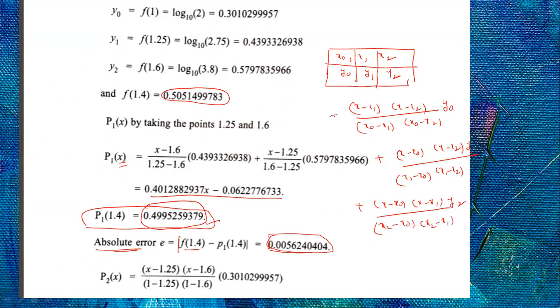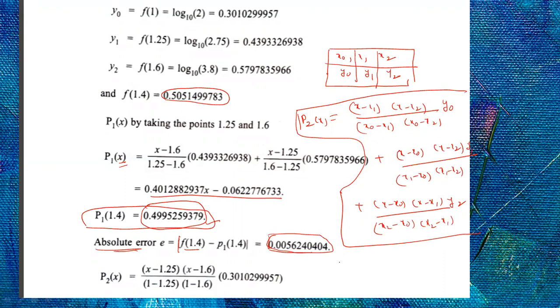So this is the Lagrange's polynomial. Because you will get a second degree polynomial, we'll call it P2 of x. So remember, this is about P2 of x.